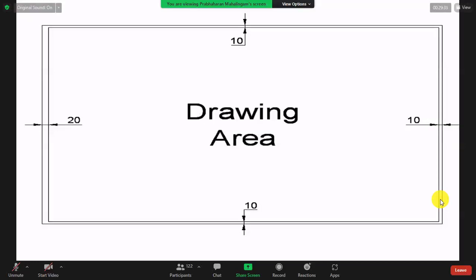So this is the drawing paper, right? What is the size of this paper? We don't know because the dimension is not there. What is the 10, 10, 10, 20? Or 20, 10, 10, 10?